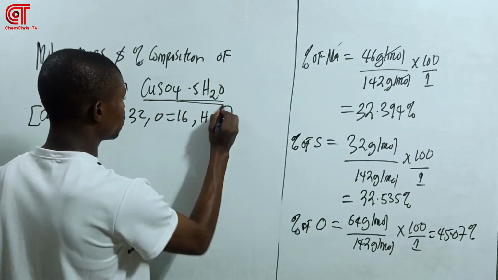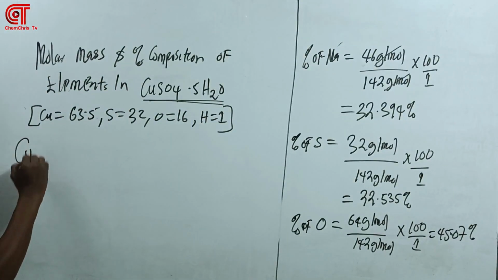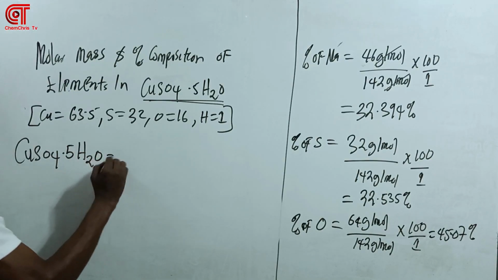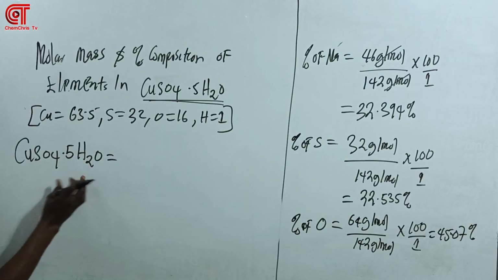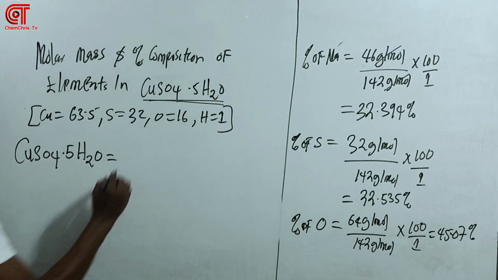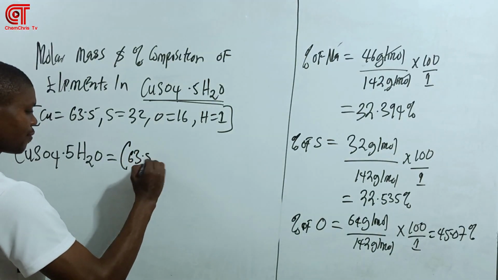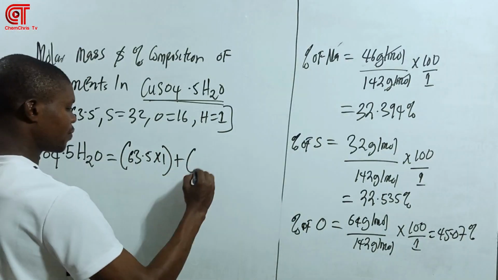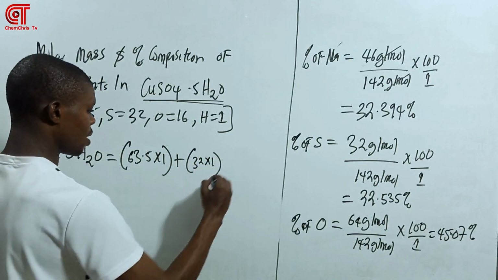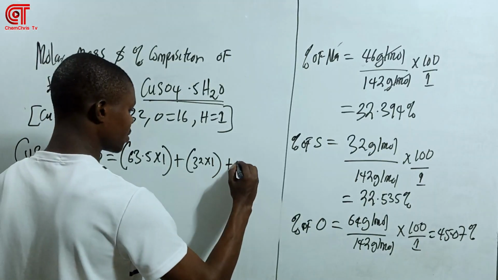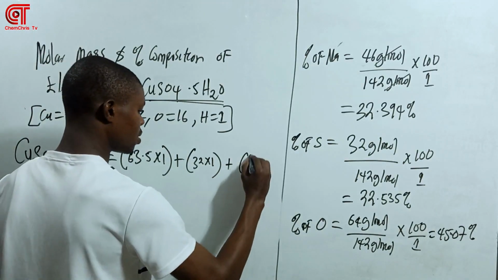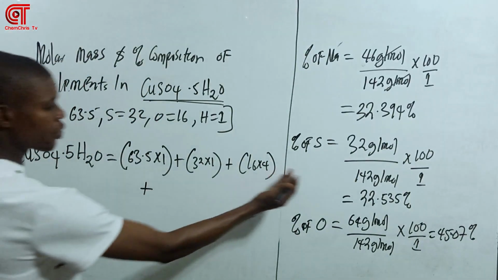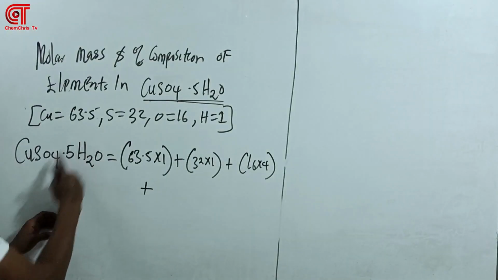So here we have CuSO4.5H2O. Now this compound has 5 molecules of water. So we're going to have 63.5 times 1 plus 32 times 1, right? Plus 16 times 4, right? Plus, I can't continue. The 5 affects the amount of water here.